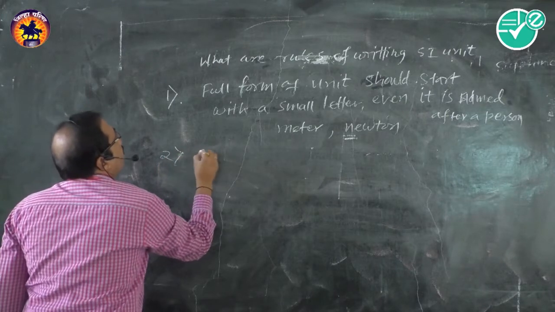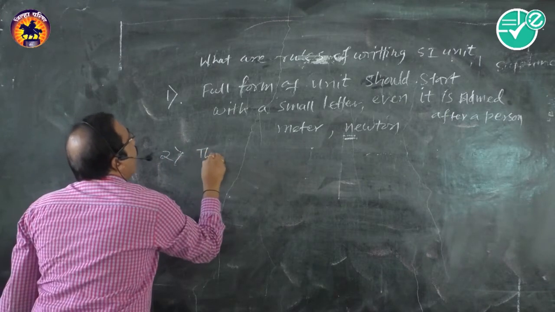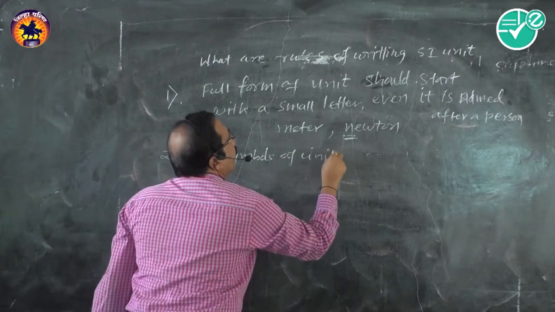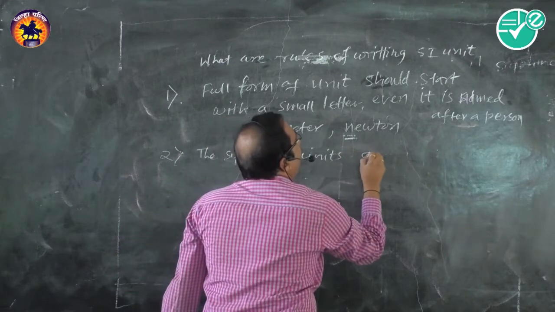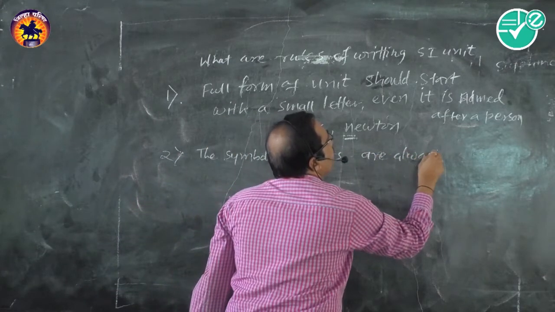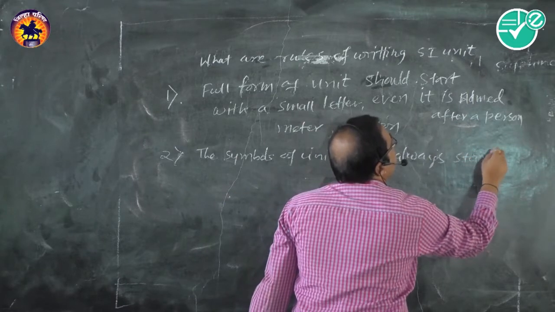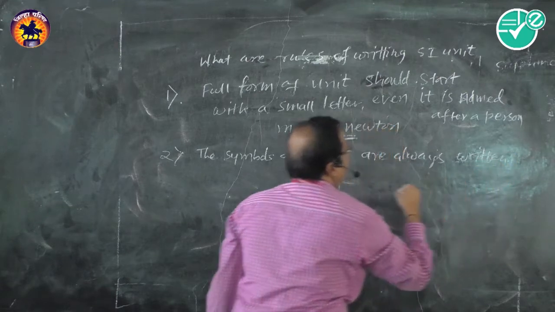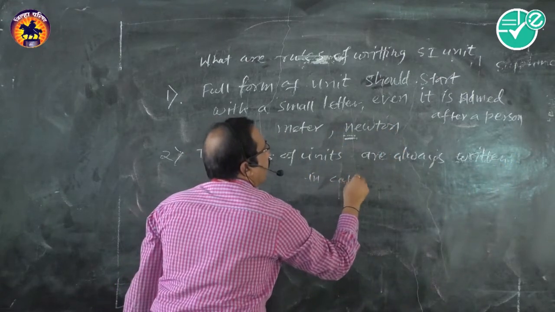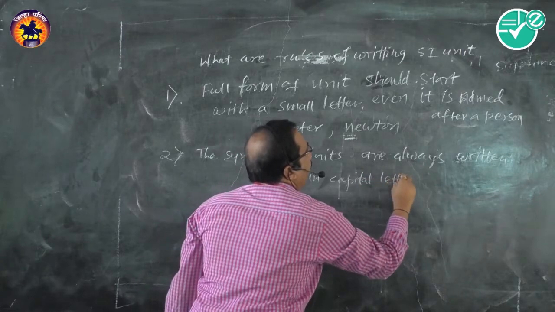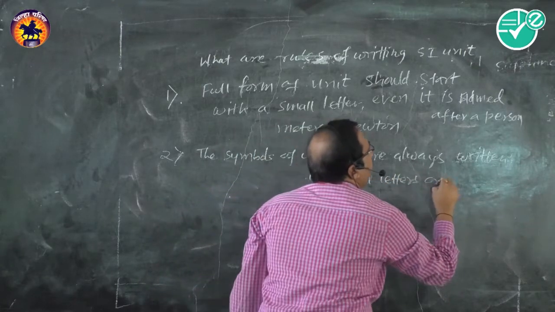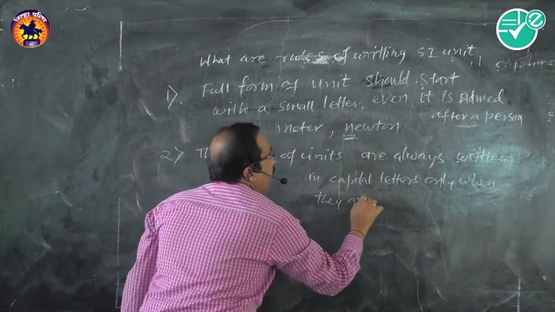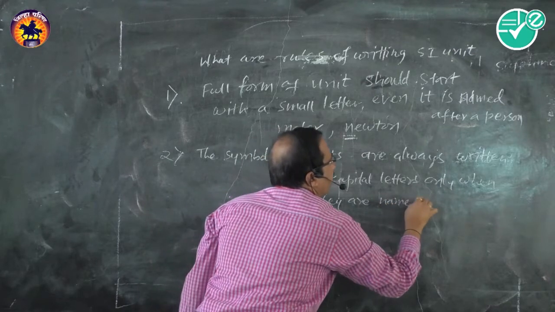This is the first rule. Second rule. The symbols of SI units are written in capital letters only when they are named after a person.